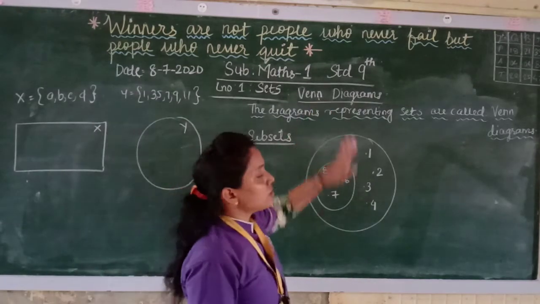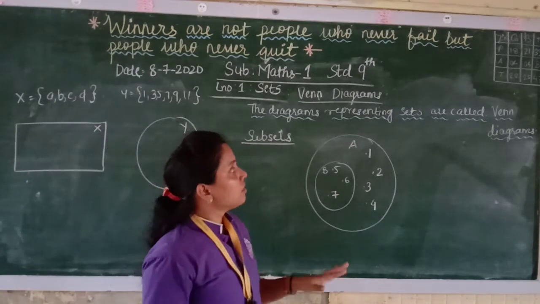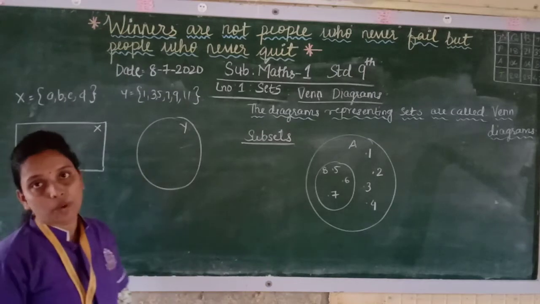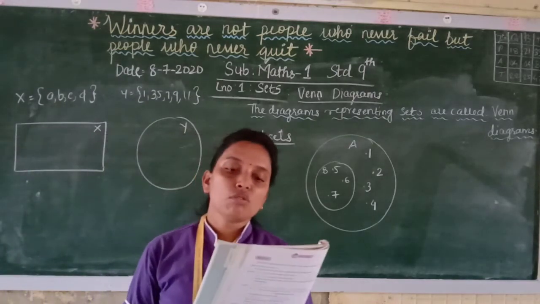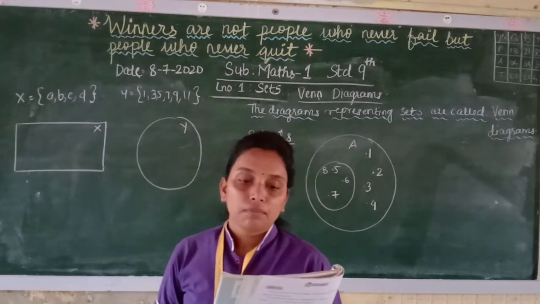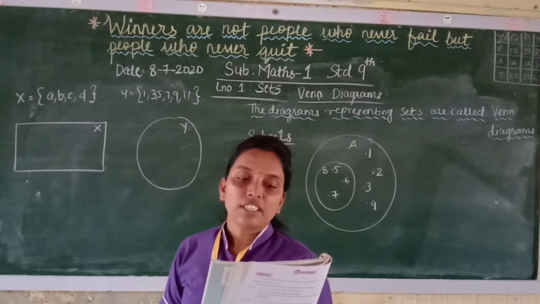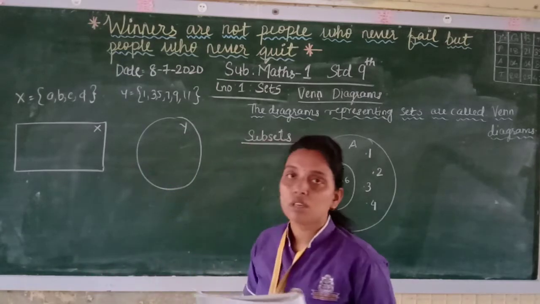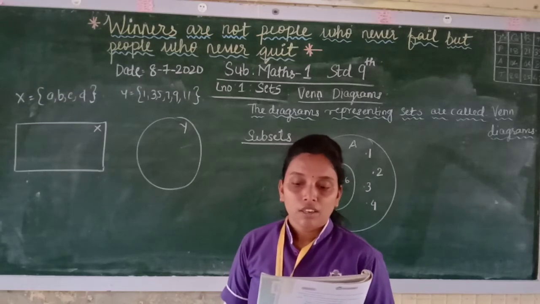Venn diagram session. Now see, what is a Venn diagram? Venn diagrams are diagrams representing sets, like this or like this. These are Venn diagrams. Now see, British logician John Venn was the first to use closed figures. See, these are closed figures, circle, triangle, to represent sets. Such representations are called Venn diagrams. When you use closed figures to represent sets, they are known as Venn diagrams.